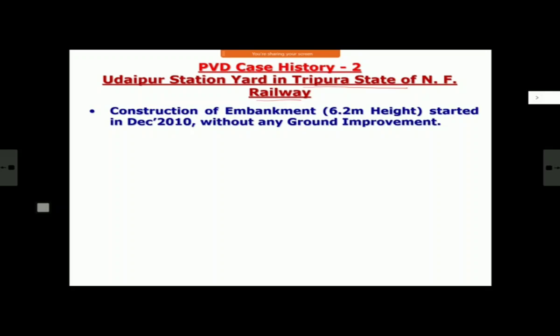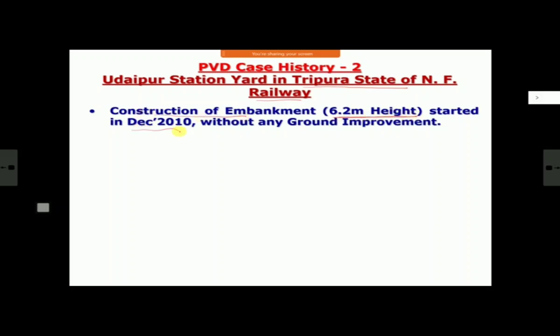Second case history is about a station yard by the name Udaipur in NF Railway in Tripura. This is after Agartala, the new line after Agartala. Agartala was conversion, the new line extension from Agartala towards Sabroom, I think. Agartala Sabroom, yes. So there is a major station there, Udaipur station yard. This is the second case history. In this, the design height of the embankment is 6.2 meter.